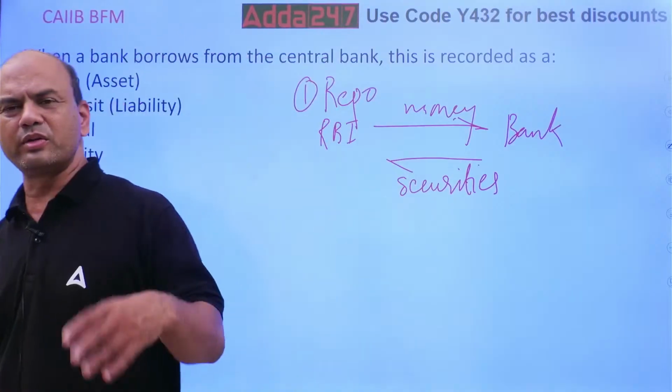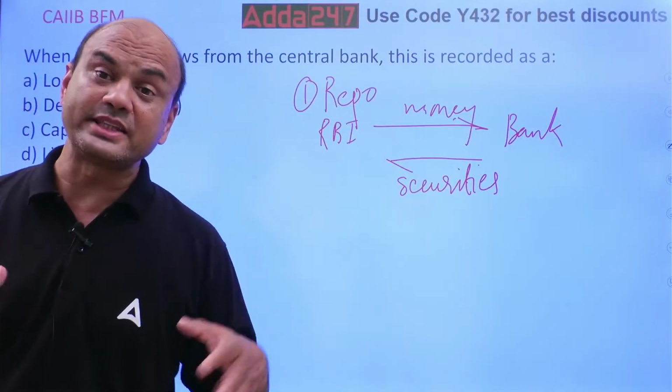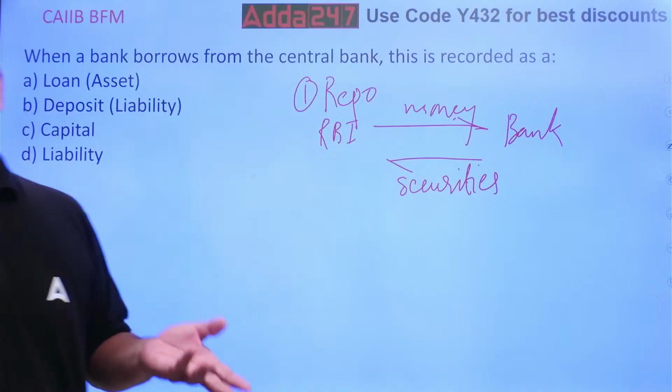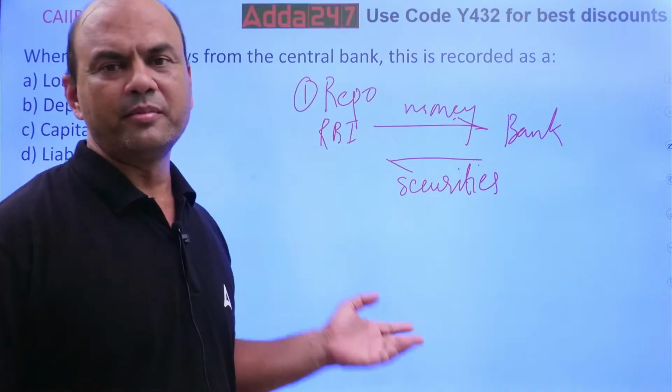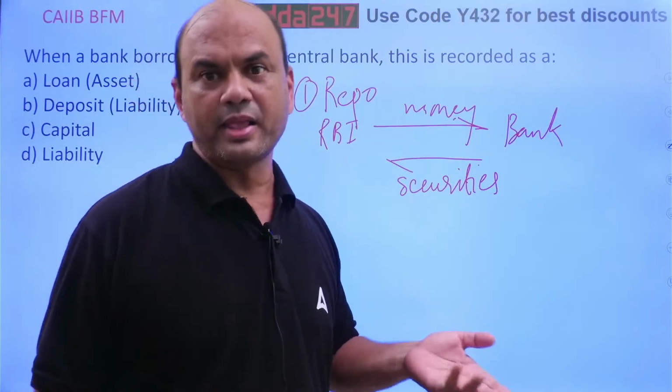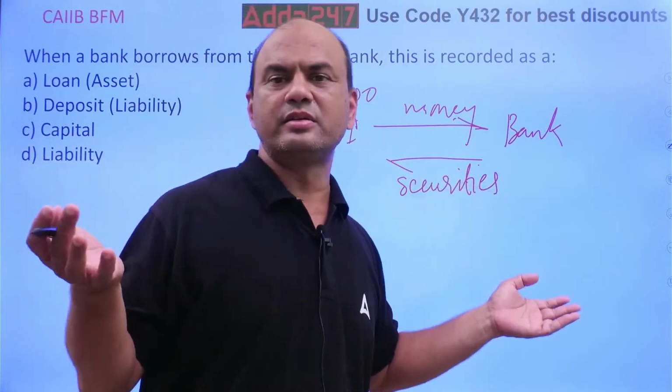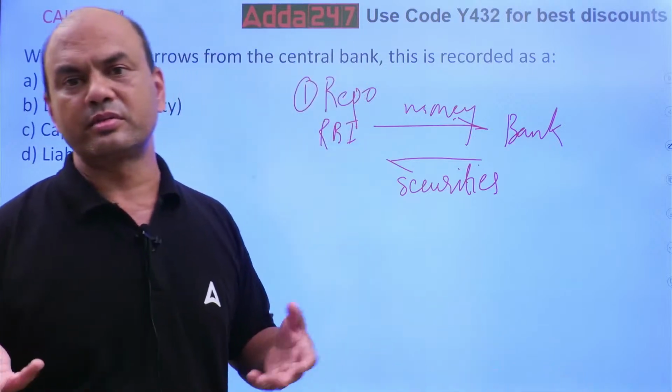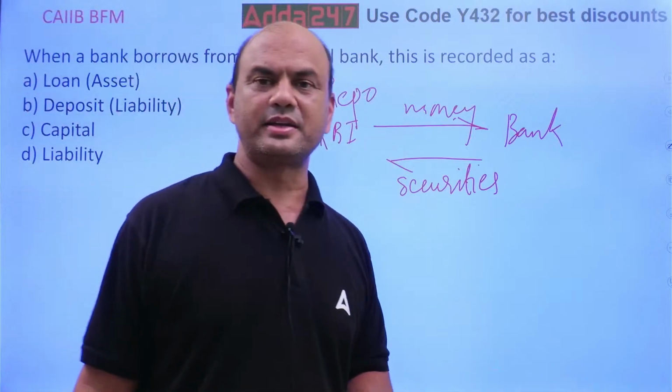Bank rate is taken always in case of very serious situations. Otherwise, why will anyone require an unsecured loan? Bank will always go for repo because that is a lower rate loan. This is like the home loan, and bank rate is like the personal loan, isn't it?